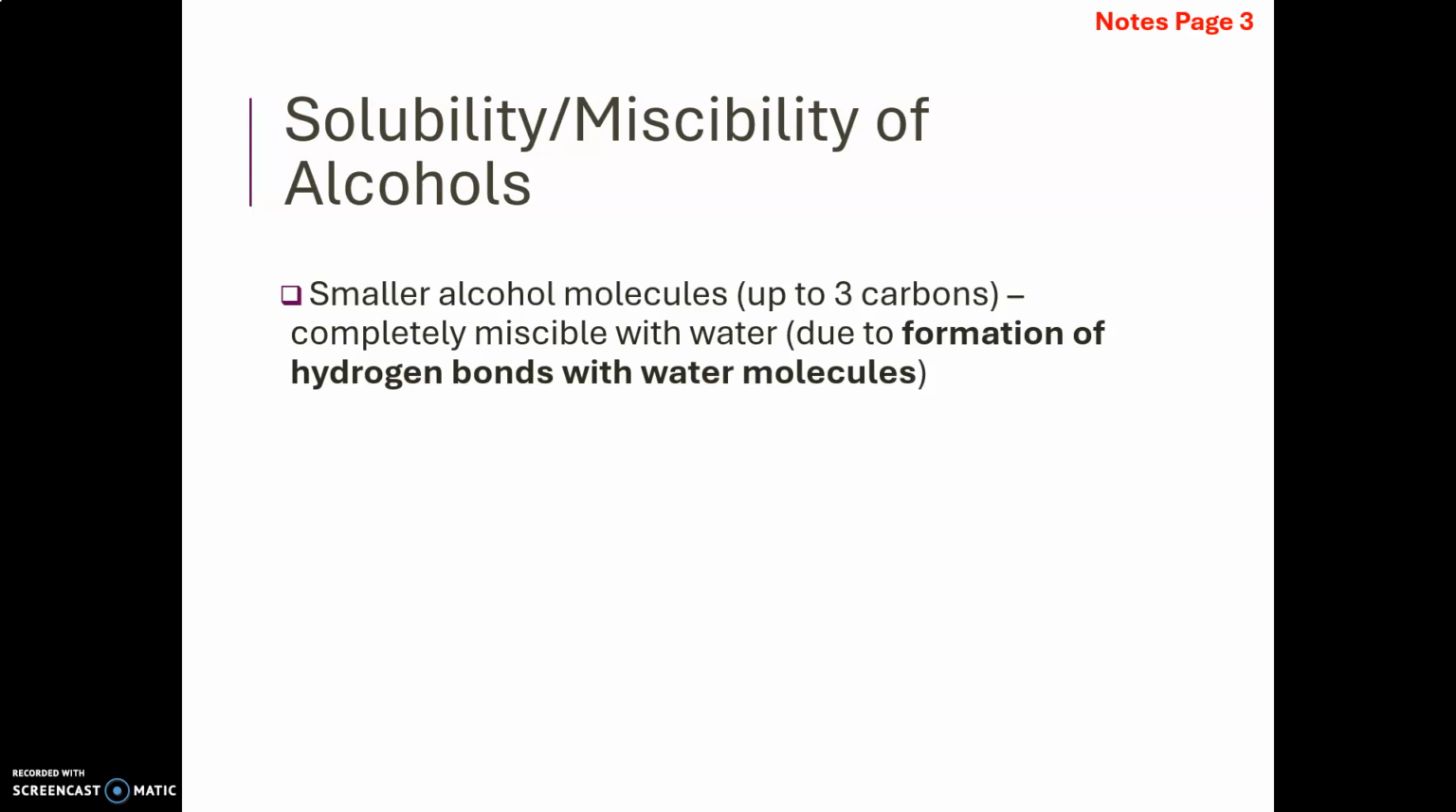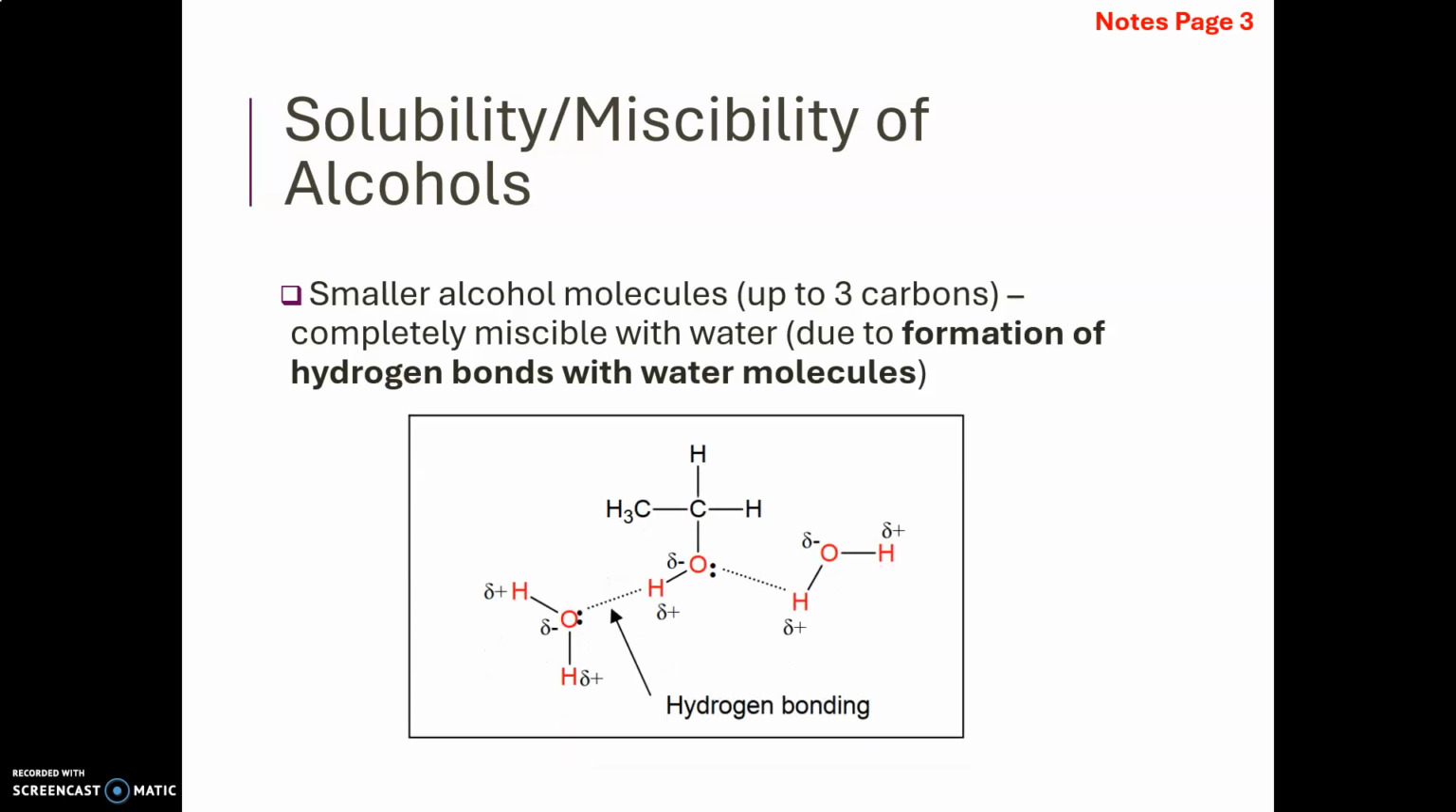Next, we'll talk about the solubility or miscibility of alcohols. So, the smaller alcohols from 1 to 3 carbons are able to engage in hydrogen bonding with water molecules and are thus completely miscible with water. In other words, you can mix them with water in all proportions. And this diagram shows the hydrogen bonding between water and alcohol molecules.